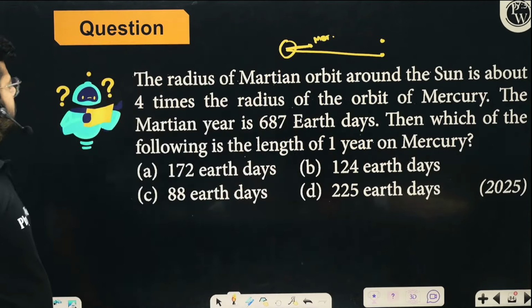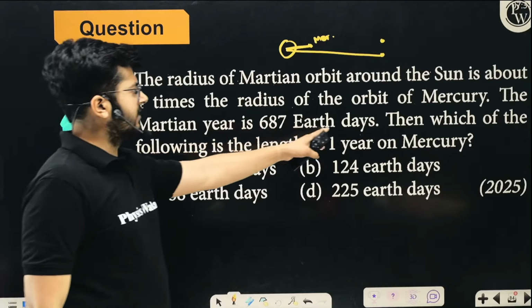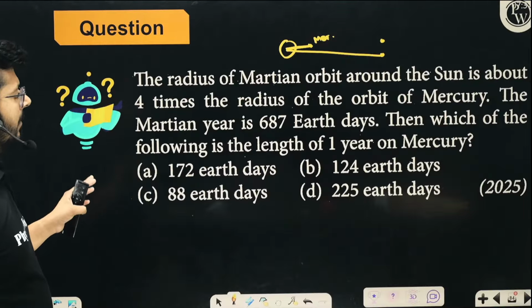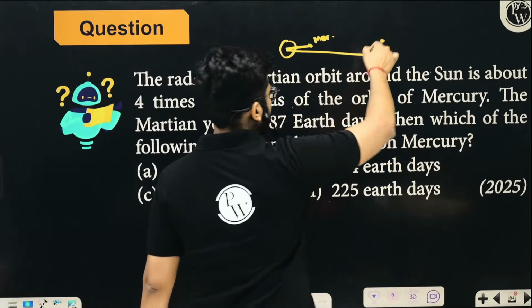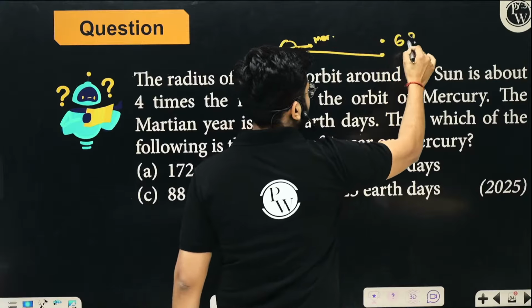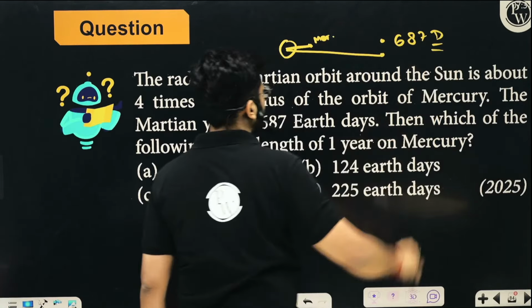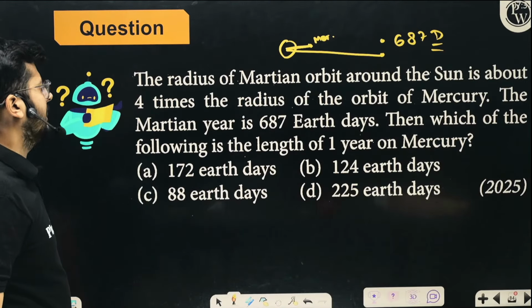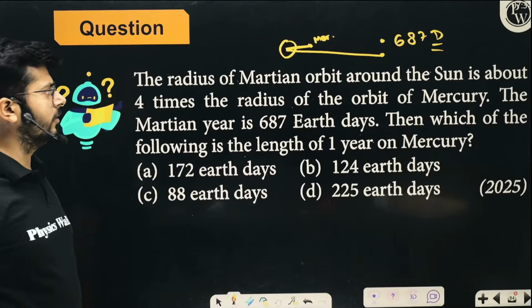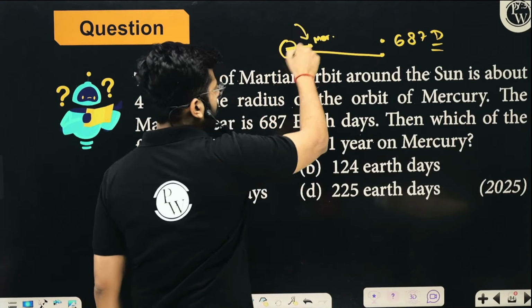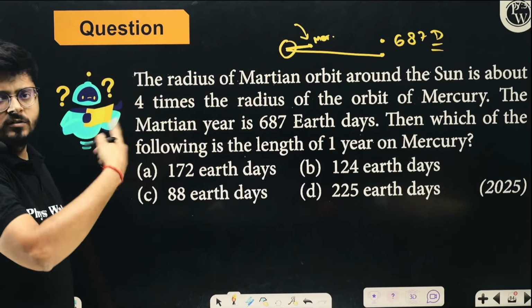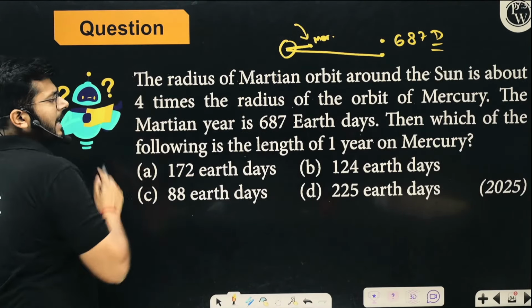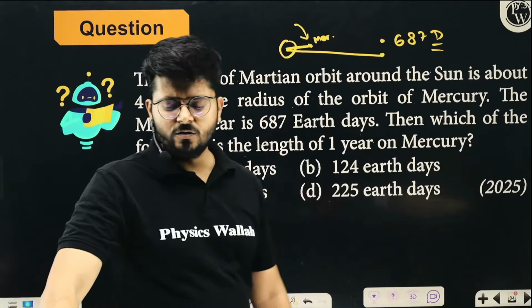The Martian year is 687 Earth days. So Mars takes 687 days to complete one full circle around the sun. Then which of the following is the length of 1 year on Mercury? So for Mercury, how long will it take to make one full circle around the sun? The idea is very clear, so we can apply Kepler's law, right?